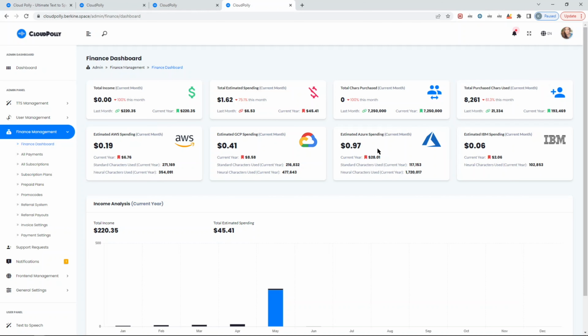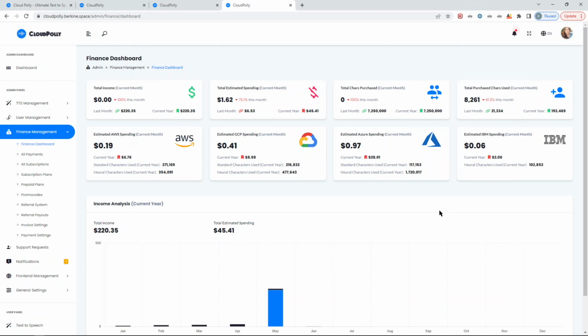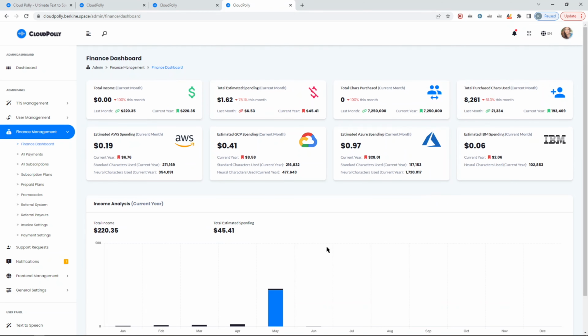So far, as you've seen, there are millions of characters used, but none of them ever exceeded the free tier. And the reason why I paid maybe $7 or $8 is because of IBM. The IBM free tier is about 20,000 characters per month only, compared to the other vendors which give you millions. So that was the only reason why there was a small charge. So let's give you an overall perspective.